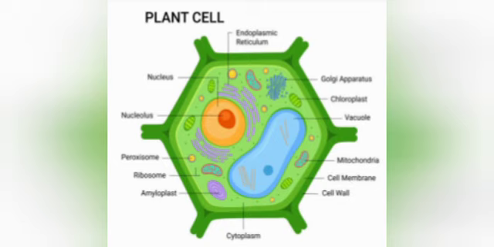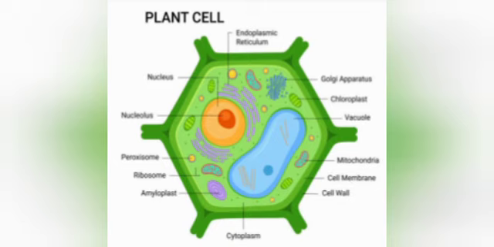Let's think once more. What are the parts of plant cells? Golgi complex, also called Golgi body, large vacuole, mitochondria, cell wall, chloroplast, endoplasmic reticulum, cytoplasm, ribosome, cell membrane, nucleus. Did you understand?